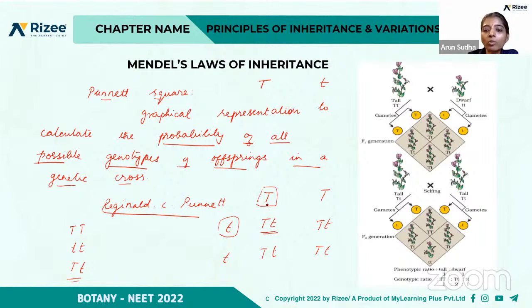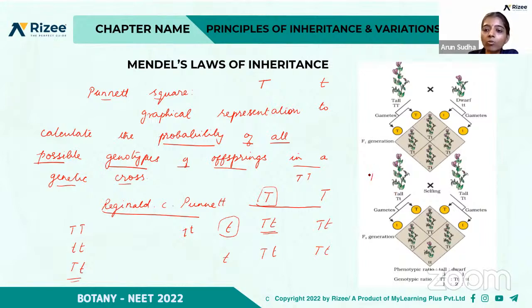So this is the genetic cross between TT, that is tall, and tt, the dwarf, right? Whatever is produced here will be heterozygous tall in the F1 generation. So this is what is represented here. That is, these are the gametes, so they are represented in the Punnett diagram. It is represented on the top and on the side, so that the gametes of each parent are represented. So TT and tt. When they are bred together, the F1 generation all will be heterozygous tall. That is Tt, Tt, Tt, and Tt, right?